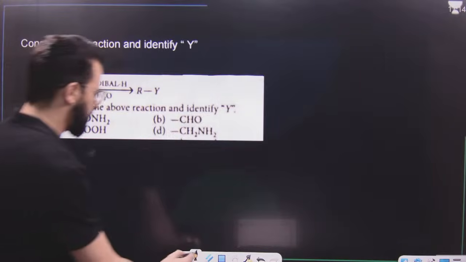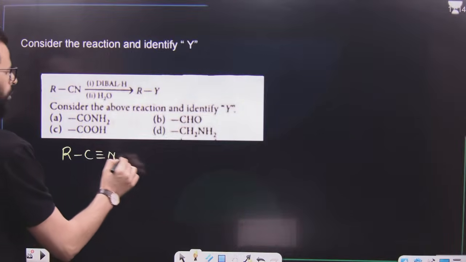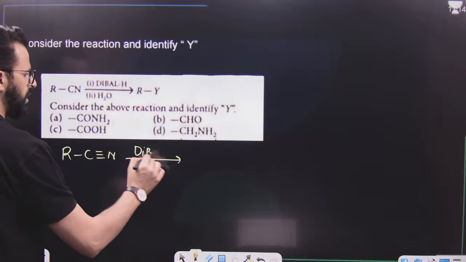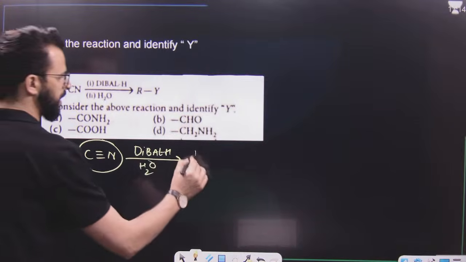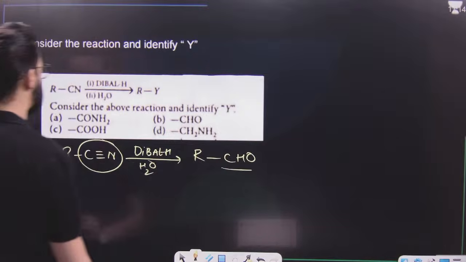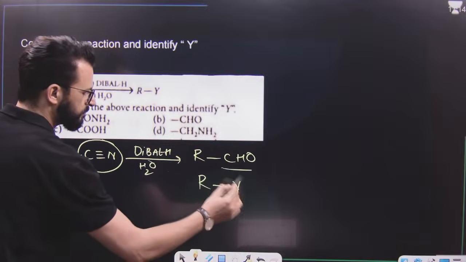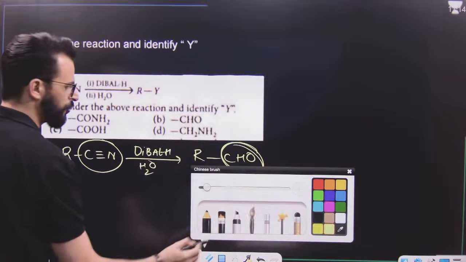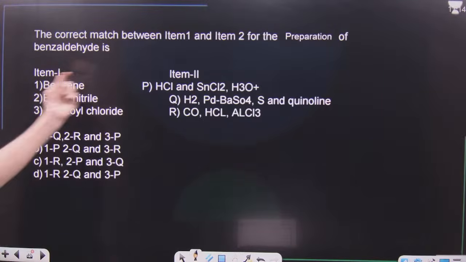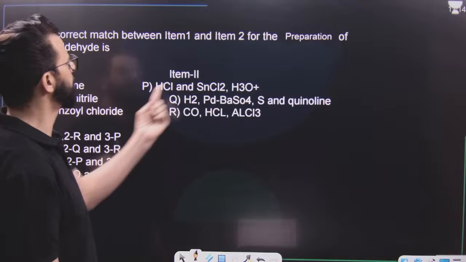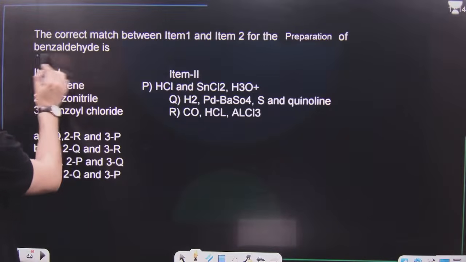Next reaction is RCN on treatment with diisobutyl aluminium hydride, followed by hydrolysis. We know it converts cyanide to aldehyde. So the question says, consider the above reaction and identify Y. Y is aldehyde group. After that, you have to match the correct match between item 1 and item 2 for the preparation of benzaldehyde.